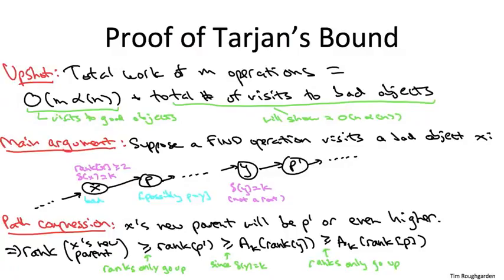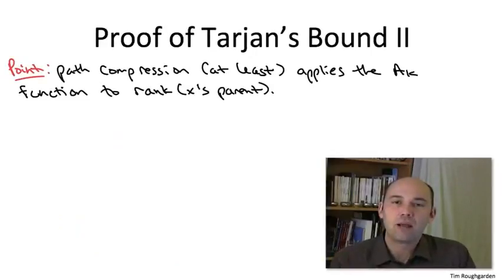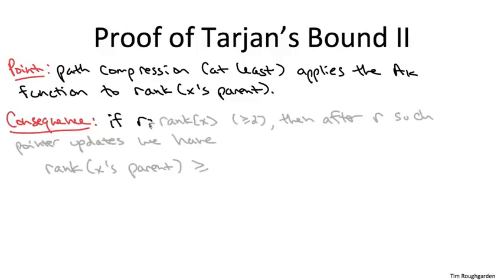Again, path compression at the very least applies the A sub K function to the rank of X's parent. So now let's suppose you visit some bad object X not just once, but the same object X while it's bad over and over and over again. This argument says that every such visit to the object X while it's bad applies the function A sub K to the rank of its parent.